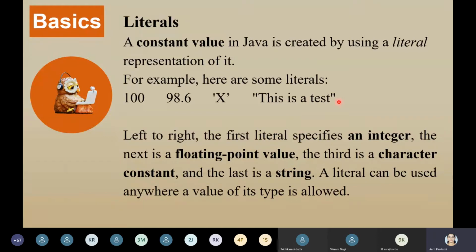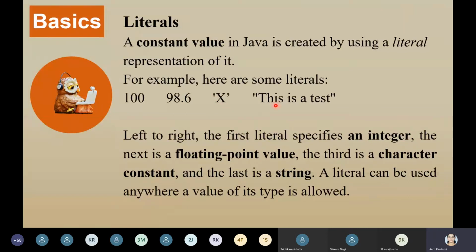So once again, a normal value is an integer, a point value is a floating point or double. We will see how to differentiate between a float value and a double, and how a compiler understands that this is a float value and this is a double value. We are going to see one example of it, but right now it's a float value. Then if you write something in single quotes, it means it's a character; double quotes, string.